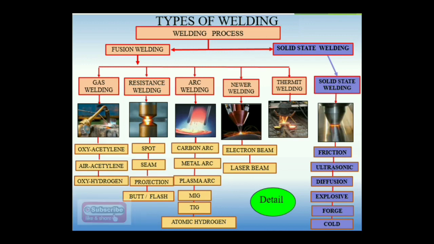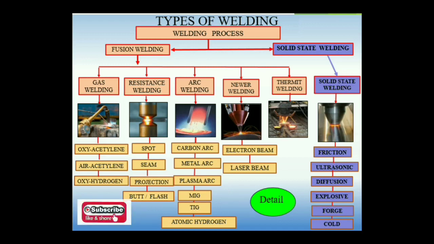In the case of solid state welding, friction is used. Some ultrasonic waves are used, and diffusion methods. Sometimes RDX kind of explosive is used to join large sheet materials. Forge welding, or you can say a high amount of force applied onto the materials, is used to join the sheet metals. So forging and cold working processes are used for solid state welding. Generally in solid state welding, both the metals are in solid state, so there is no liquid form during the metal joining process.